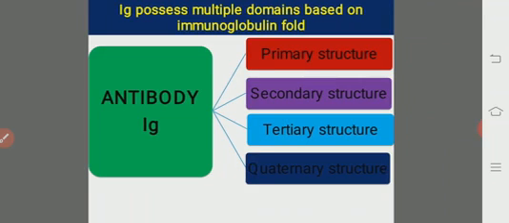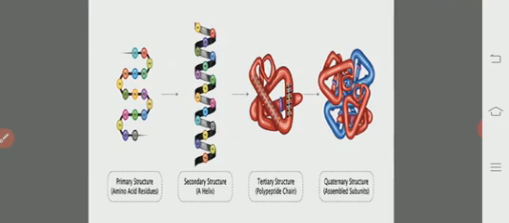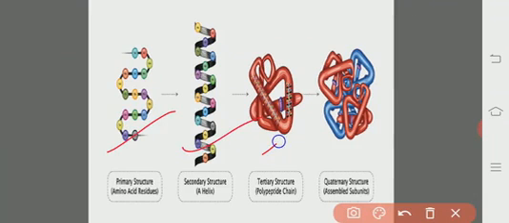As we know, proteins have different kinds of structures: primary, secondary, tertiary and quaternary structures. If you observe only the linear chain, that is the primary structure, amino acid residues will be seen. In the secondary structure, we will see the alpha helix. In the tertiary structure, we will see somewhat greater folding.